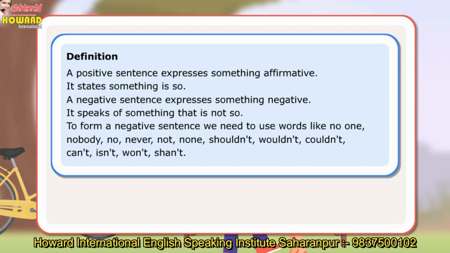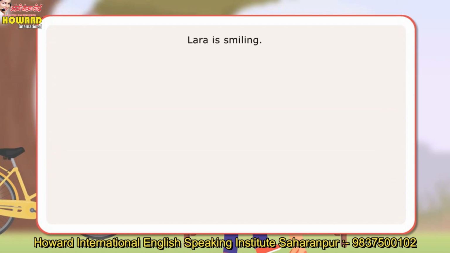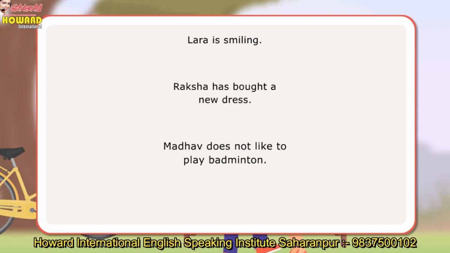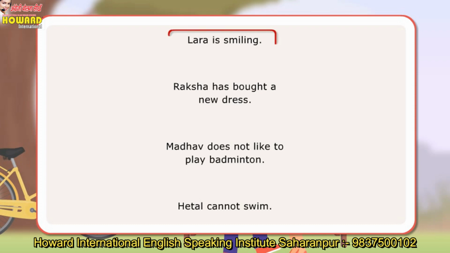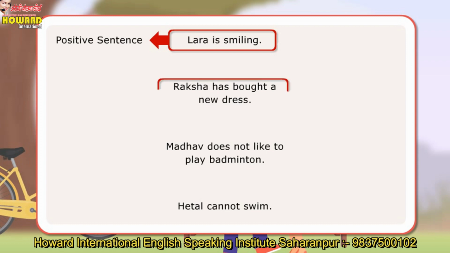Let us look at few sentences. Lara is smiling. Raksha has bought a new dress. Madhav does not like to play badminton. Hetal cannot swim. The first sentence affirms that Lara is smiling and so is a positive sentence. The next sentence also affirms that Raksha has bought a new dress and so is a positive sentence.